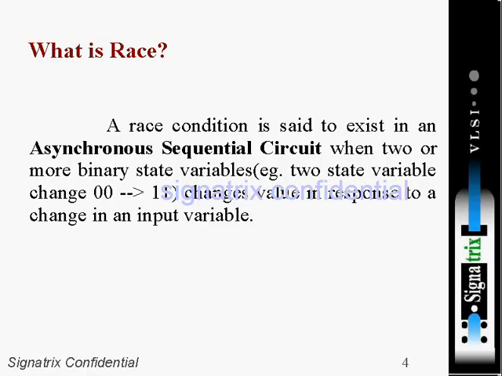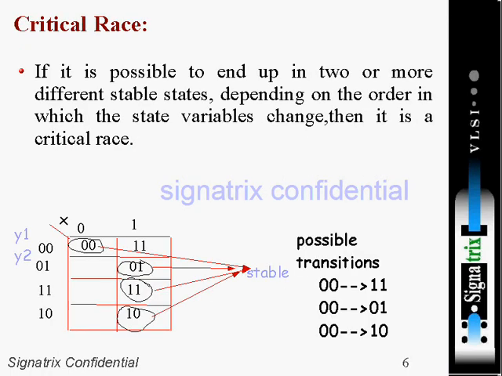Normally we get races in an asynchronous sequential circuit when two or more binary state variables change values in response to a change in an input variable, for example 00 to 11. Now we are discussing race. The first type of race is the critical race. When will this critical race happen? While changing from 00 to 11.